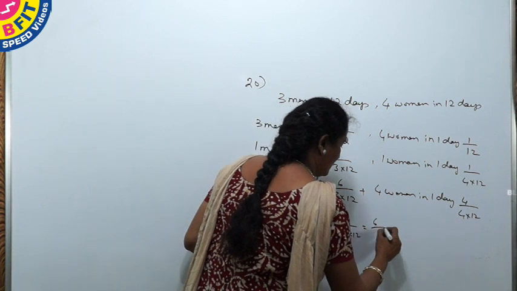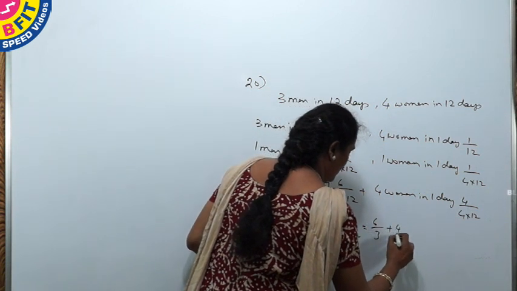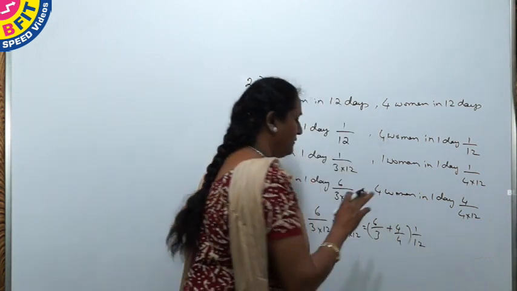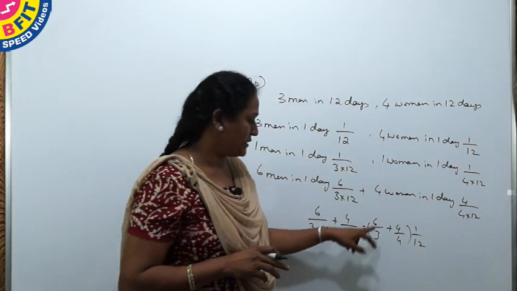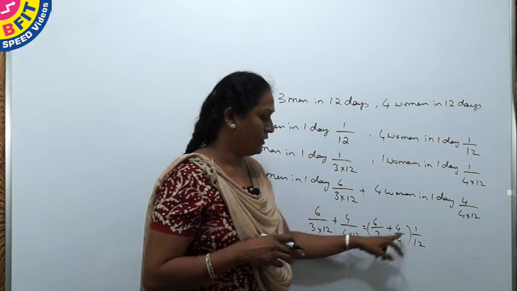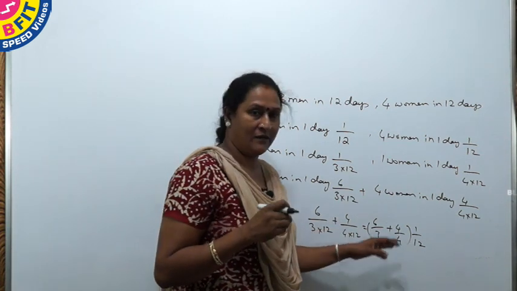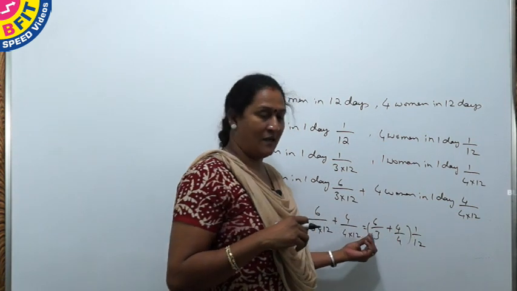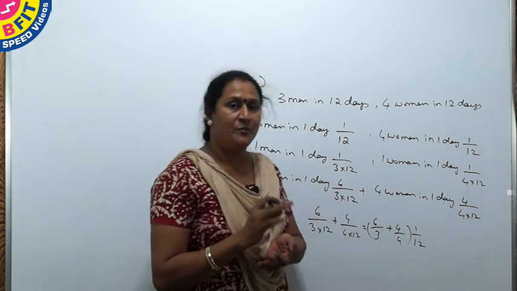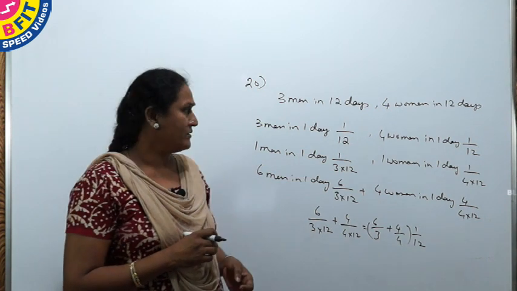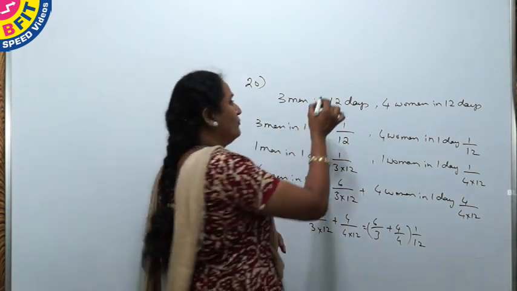Taking this 1 by 12 common, we are left with 6 by 3 plus 4 by 4, into 1 by 12. So now working this, we get work done per day by 6 men and 4 women, and by reciprocating we get the number of days.